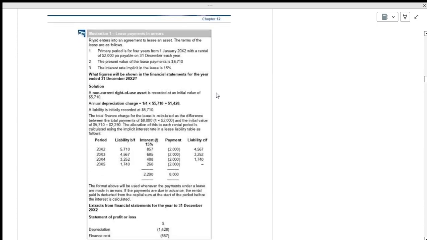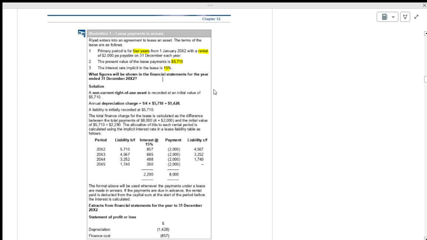Okay, now. Riyadh enters an agreement to lease an asset. The terms are as follows. The primary period is 4 years with a rental lease payment. Don't get confused, okay? A rental of 2,000 per annum payable on 31st December. The present value of lease payments is 5,710. The interest rate is 15%. What do we have to show in the financial statements?